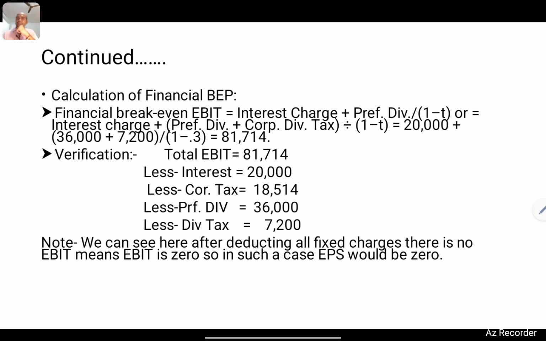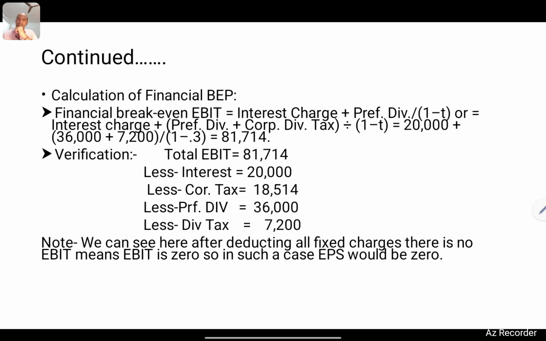Then we will calculate preference dividend tax on the basis of 36,000 preference dividend, and preference dividend tax will be 7,200. We will add 36,000 plus 7,200 and add 20,000 interest charges, and divide by 1 minus tax rate, 1 minus 0.3 for 30%, and we will get 81,714 rupees. Total EBIT in this situation is 81,714 rupees.